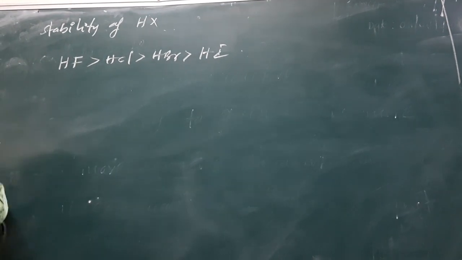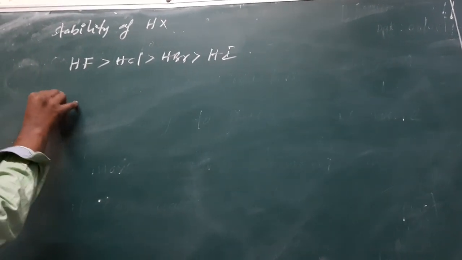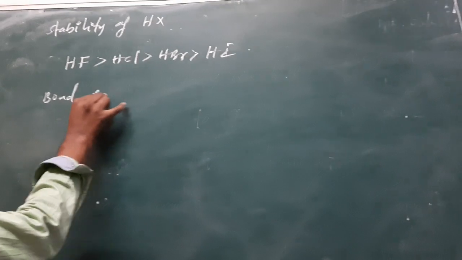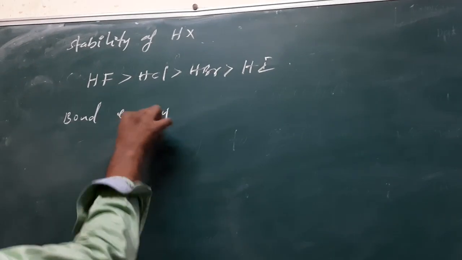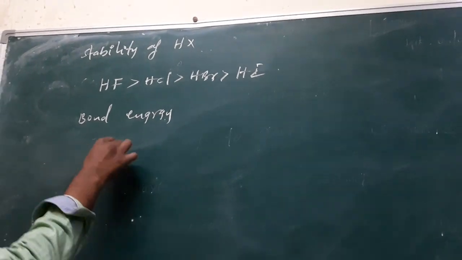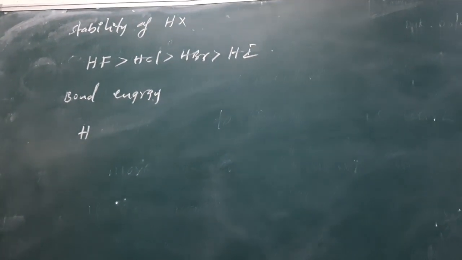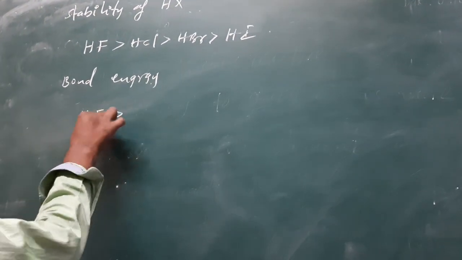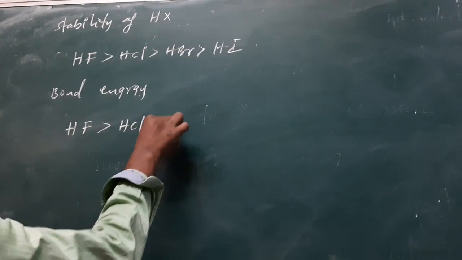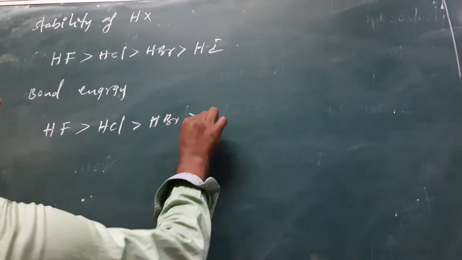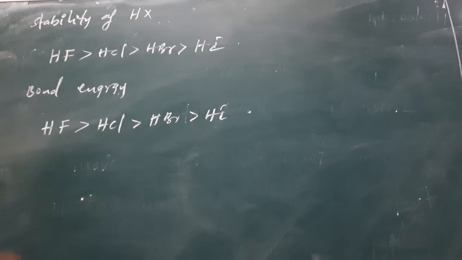And bond dissociation energy decreases from top to bottom. So HF is more than HCl, than HBr, than HI.